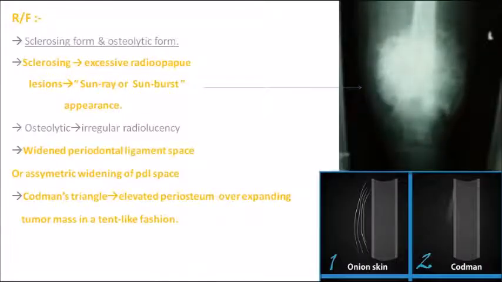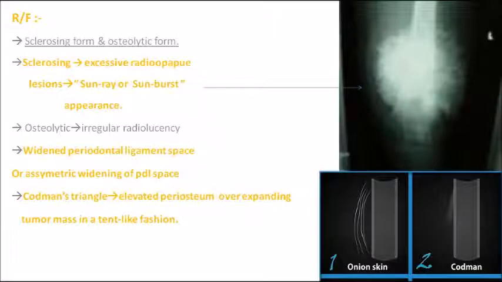Now, what are the radiological features? The radiological feature is very, very important from the MCQ viewpoint, and the radiograph image is also very important. So note down the radiograph. What do we see? We see a sclerosing form or osteolytic form. Sclerosing means it will show excess radio opacity, because there is excess bone formation.